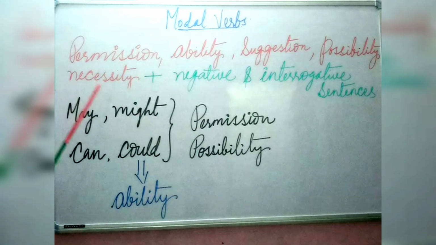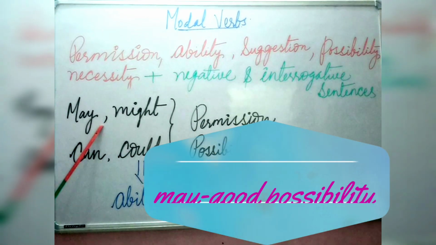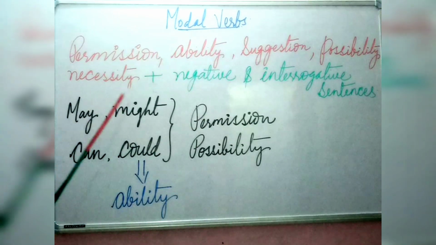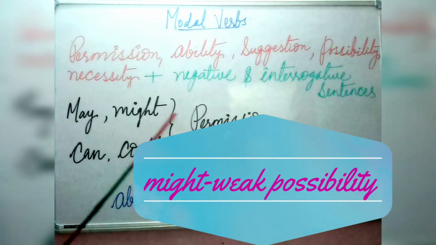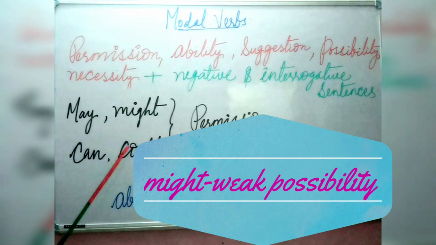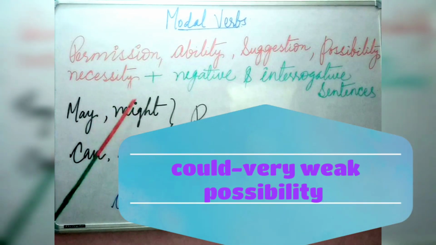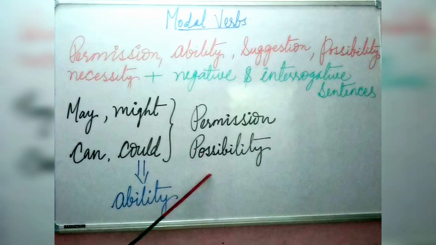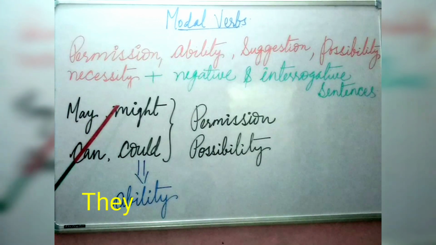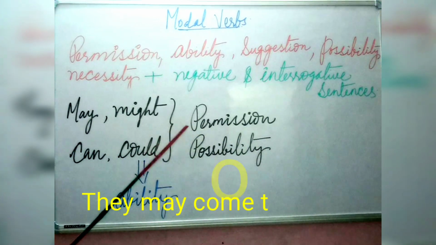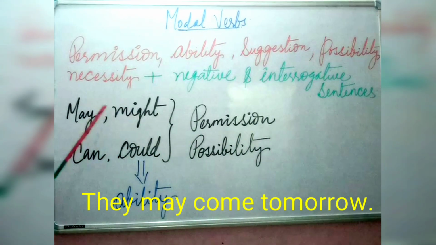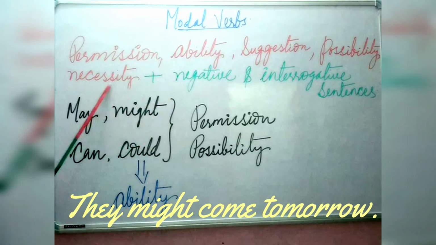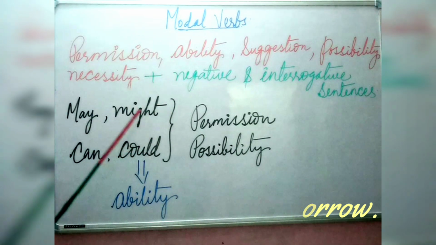Now, on the basis of possibility, how will you use these modal verbs in a sentence? Here also, may shows a good possibility, might shows a weak possibility, and could shows a very weak possibility. So let us discuss the examples. They may come tomorrow. It shows a good possibility.